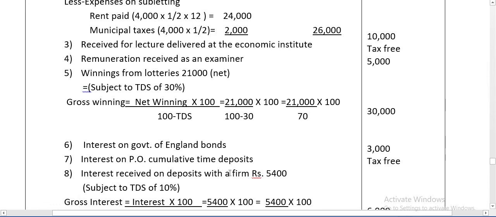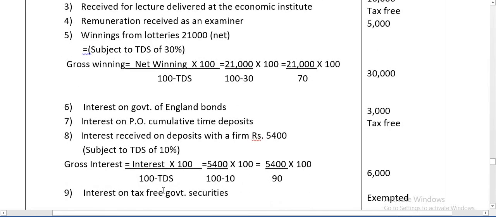Interest received on deposit with a firm: when interest on a firm is given in the problem, even if nothing is mentioned, it is subject to TDS of 10%. So gross interest is equal to interest into 100 divided by 100 minus TDS. So here interest is 5,400, 100 minus 10 into 100, 5,400 into 100 divided by 90. 6,000 is the interest on firm, which is taxable.